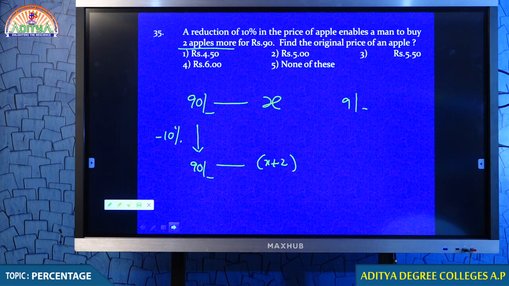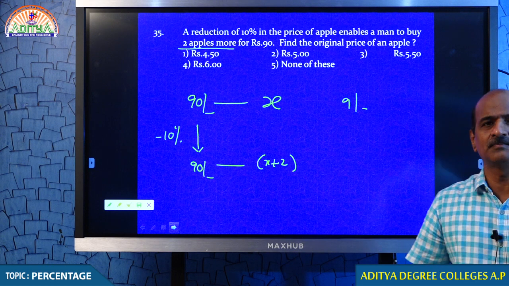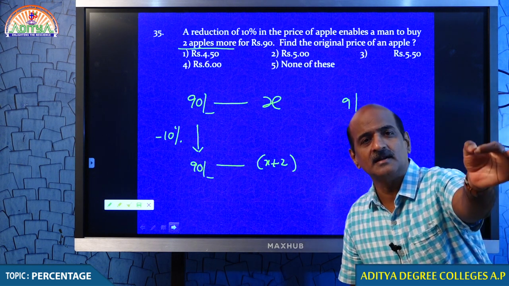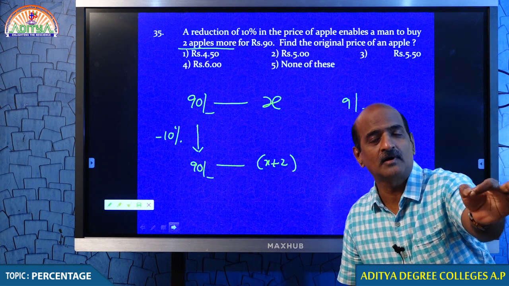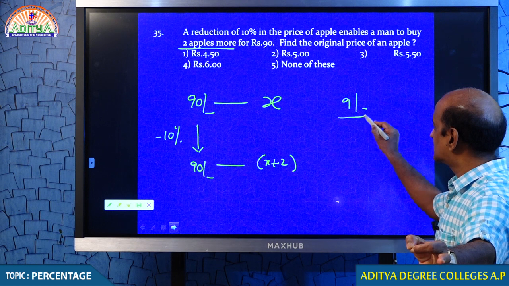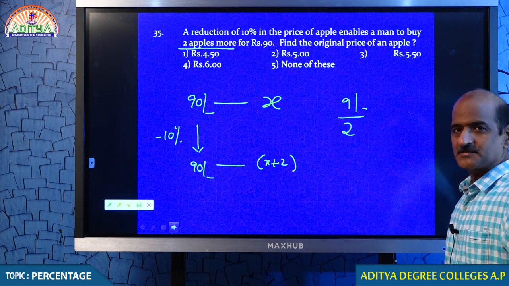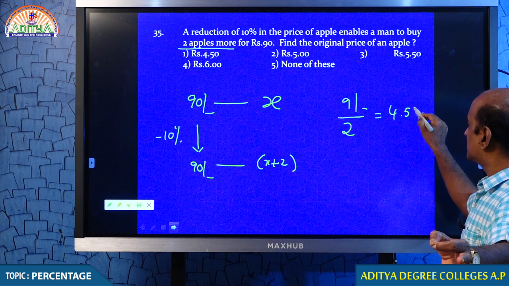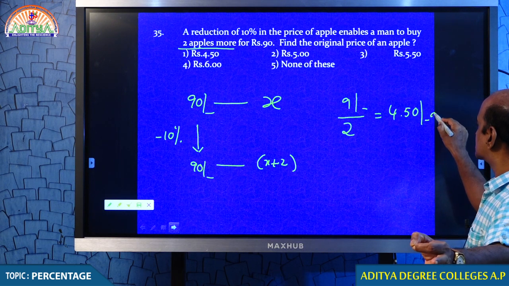Come on students, I am waiting for your comments. Tell me how I get this 9 rupees. 9 rupees, yes, that's very good. 9 rupees is 10% of 90. I can get that 9 rupees back if I don't want the extra 2 apples, or else I can settle with 2 more apples, which means to say that the price of each apple is 4 rupees 50 paise.